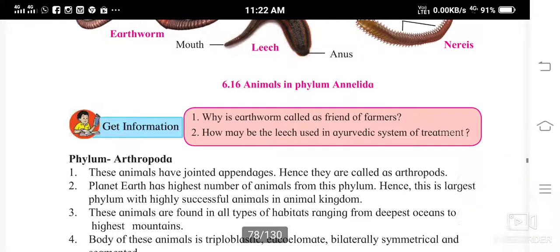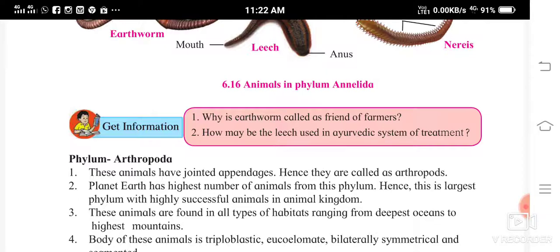Now, why is earthworm called the friend of farmers? Earthworm digs the soil, and because of this it makes the soil loose. This is helpful for the crops to grow, and that is why it is called the friend of farmers. How may the leech be used in the Ayurvedic system of treatment?